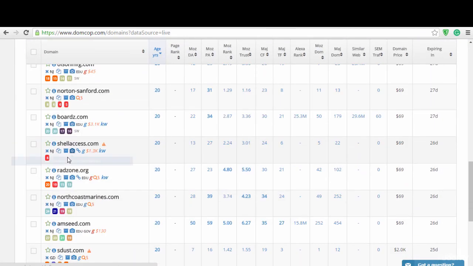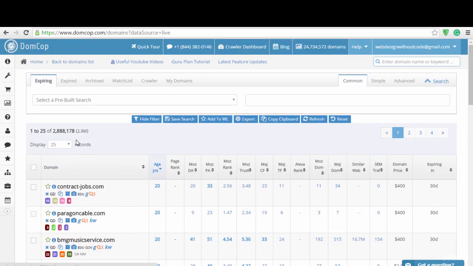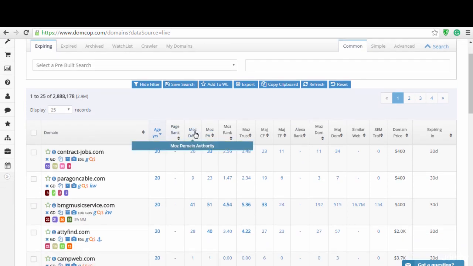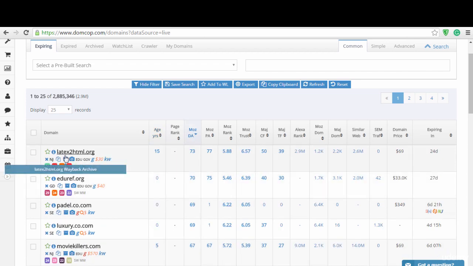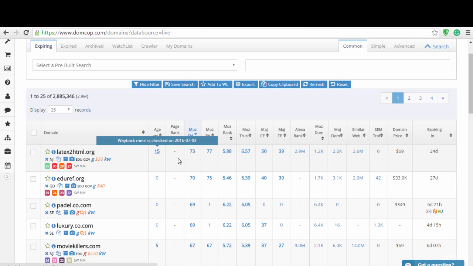So here you can go through the list of the domains and just use the same strategy to find the best one. You can click on the domain authority here and it's going to bring up the highest, counting from the highest to the lowest or from the lowest to the highest. So here you can see latex2html.org has an age of 15, a domain authority of 73, a page authority of 77, and the price is $69.